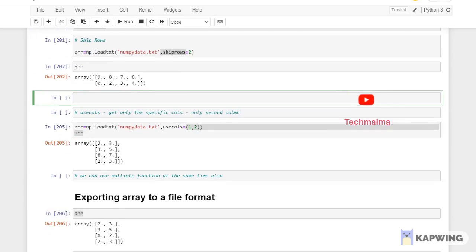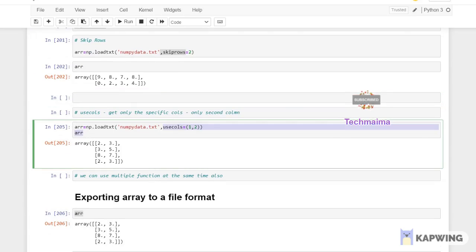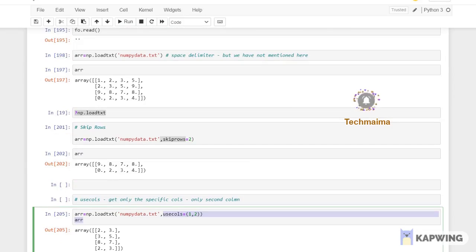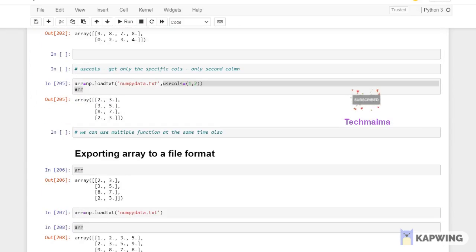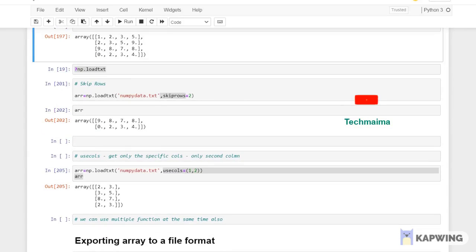Okay, so how to get only columns? In this case, you have to use the function usecols, usecols equal to 1 comma 2, which means it will print only the first index column and the second index column. If you look at this, it will be these 2 3 8 2 3 5 7 3. See, 2 3 8 2 3 5 7 3. Okay, so we can use multiple functions together, like skiprows and usecols. Everything you can use in the same line of code itself.